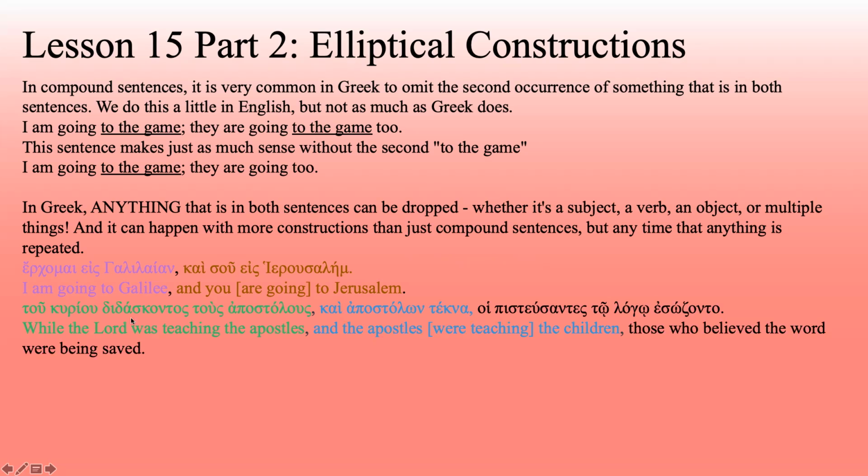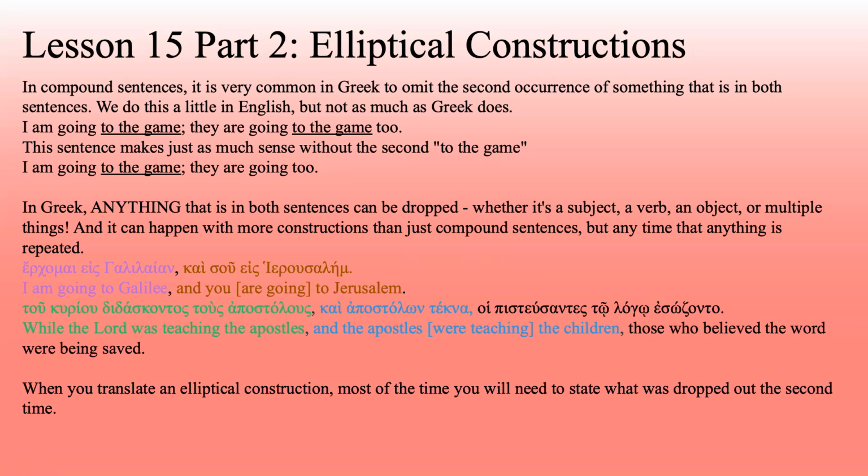Look at this example here. While the Lord was teaching the apostles, so this is the participle, actually a genitive absolute, while the Lord was teaching the apostles, and the apostles, the children, implying that the apostles were teaching the children, those who believed the word were being saved. So even though this isn't a compound sentence, it's something that would have been repeated. It would have been the same, except for a slight difference of form, and so it was deleted out.